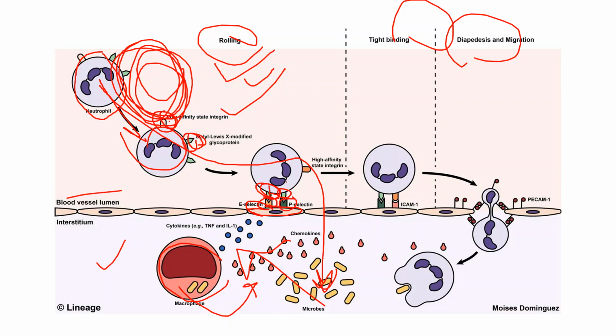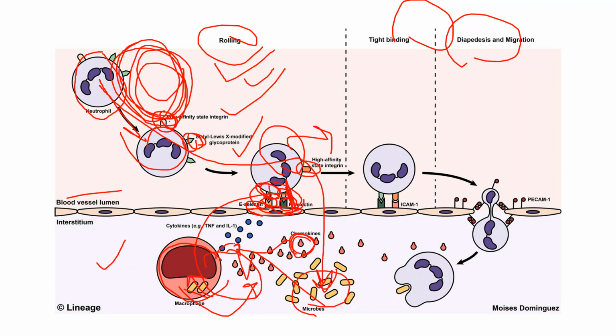And once they bind, this high affinity integrin is there. The first step happens, rolling, and now they will convert into the activation, because of these chemokines. Here also, some other thing which plays a role is activation of this neutrophil. How does it happen? These microbes are there, right? And we know that these microbes will come into this macrophage, and these macrophages release these cytokines, right?